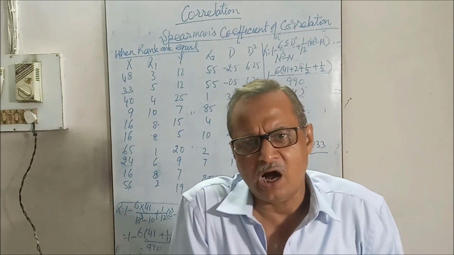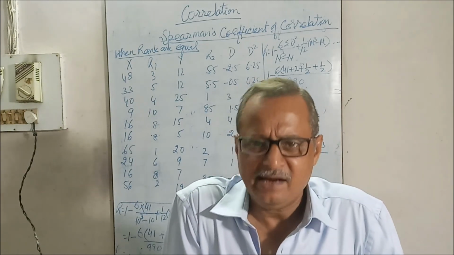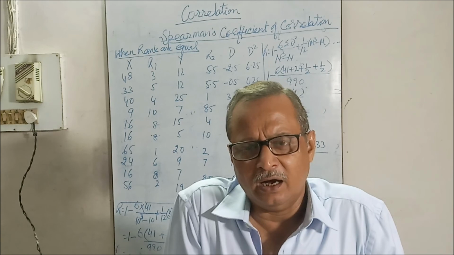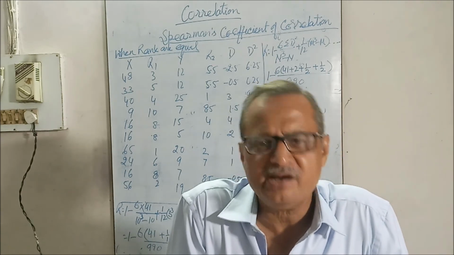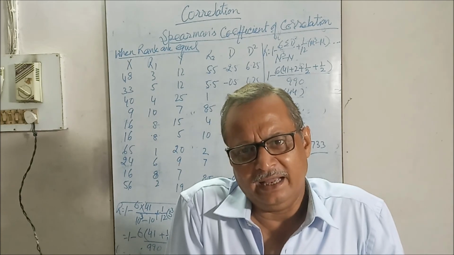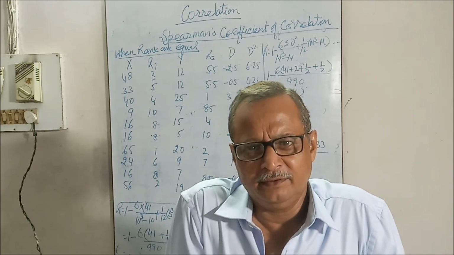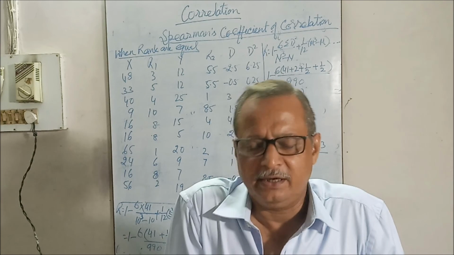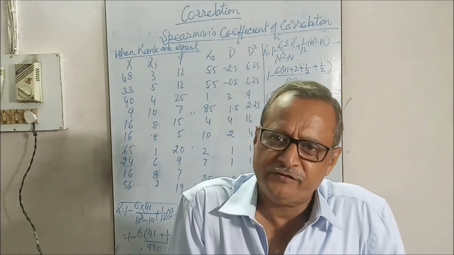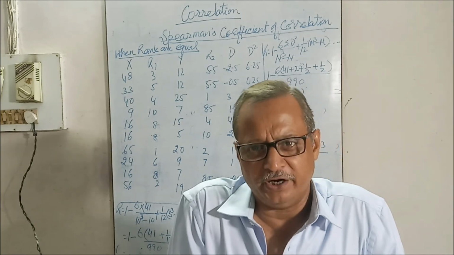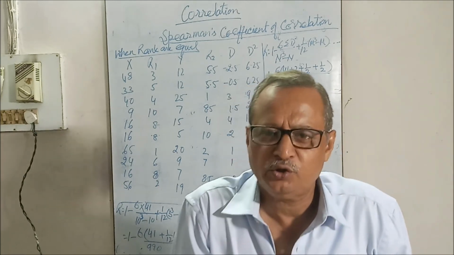Here we learned how to rank, how to give the rank to the values if they are repeating, and calculated the Spearman coefficient of correlation, as well as we learned Karl Pearson's coefficient of correlation. Now this chapter is over. Do more practice on it.